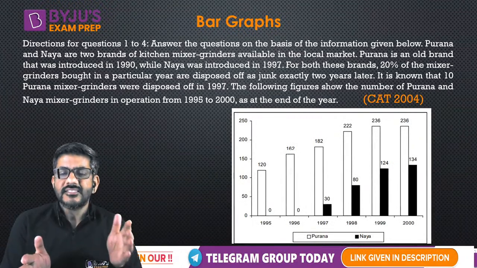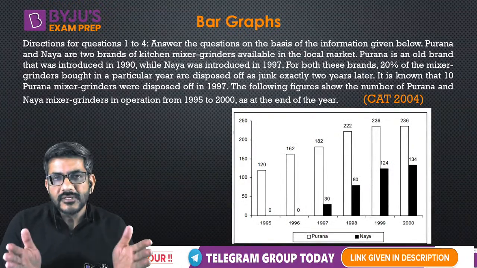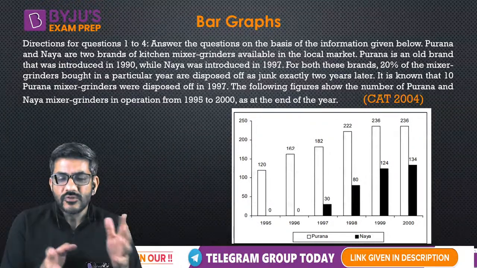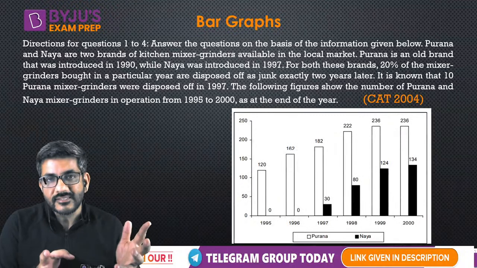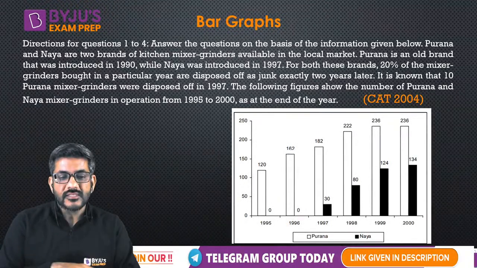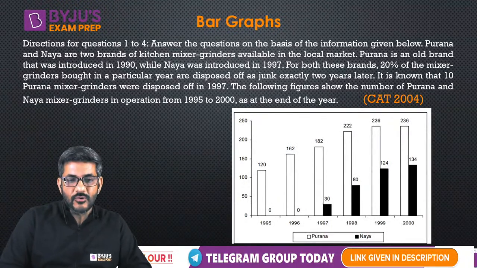So by doing these sets, basically two purposes are solved. First, we get to know a little bit about bar graphs. Second, we get to know about the kind of questions that are asked in CAT. So both the things would be solved by this. So let's start doing this.